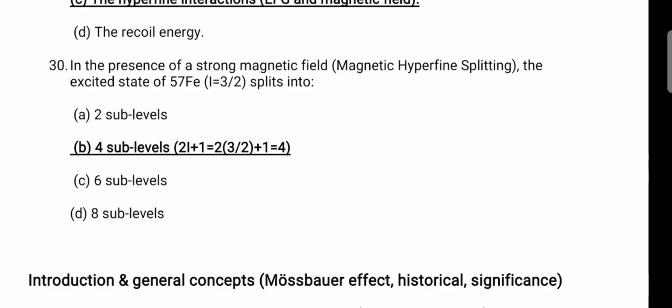So it splits into plus or minus half and plus or minus 3/2. Minus 3/2 will be the lowest level, minus 1/2 the next higher level, plus half the next higher level, and plus 3/2 will be the highest energy level.